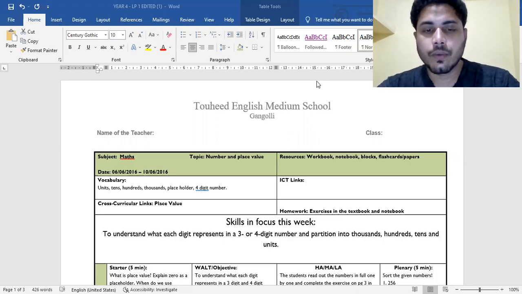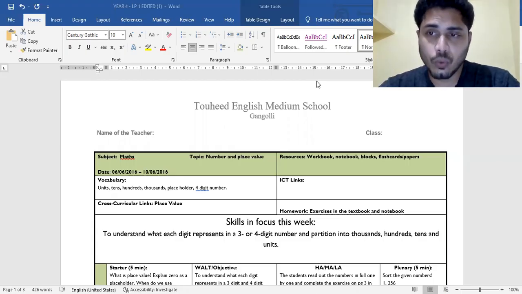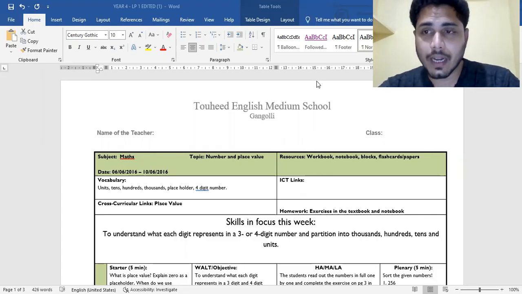There are different types of lesson plan sheets available at different schools. According to the school, whichever template they follow is totally up to their particular standard. This particular sheet is going to be for our school. We will be using this sheet, and all your classes will be observed based on this sheet and based on your effective planning.